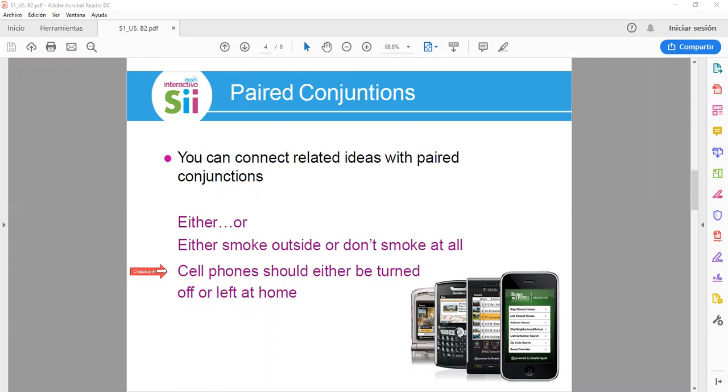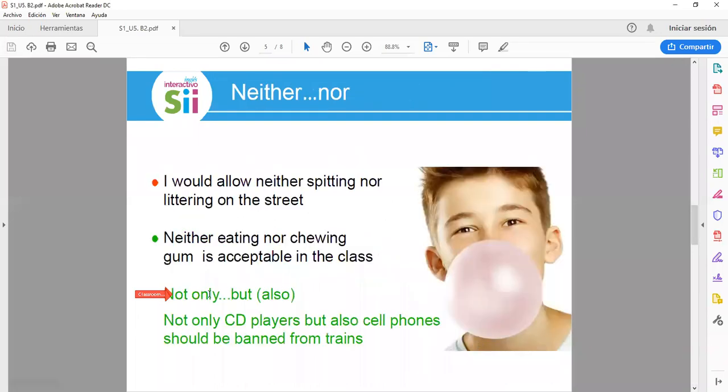Example, cell phones should either be turned off or left at home. Here we are talking about similar situations. So that's why we are going to use either...or. Okay, let's go with neither...nor, that refers to a contrary, to an opposite situation. Example, I would allow neither speeding nor littering on the street. It means that none of these situations is permitted or is considered correct.